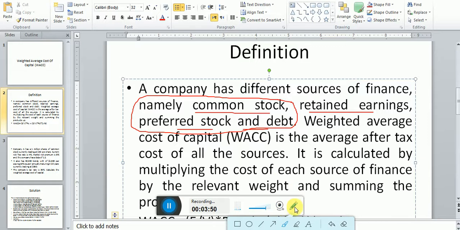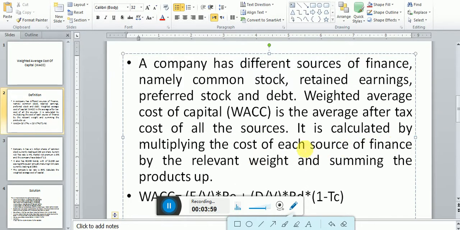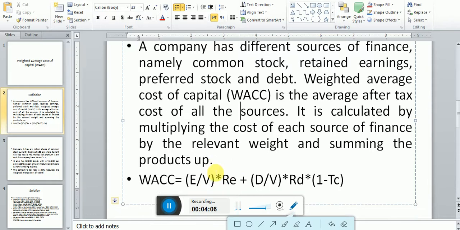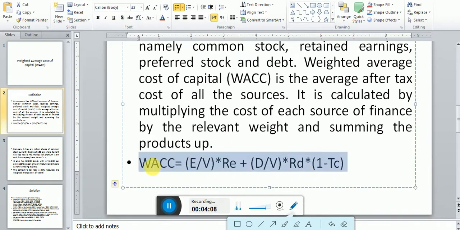Okay, dear students, what is WACC? That is the average after-tax cost of all the sources we have. It is calculated by multiplying the cost of each source of finance by the relevant weight and summing the products up. This is the formula for computing the weighted average cost.